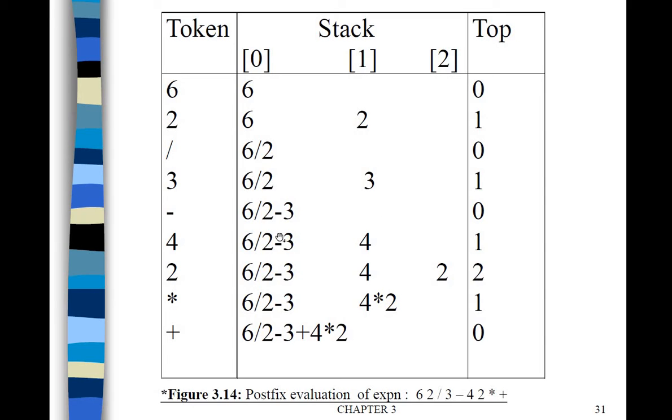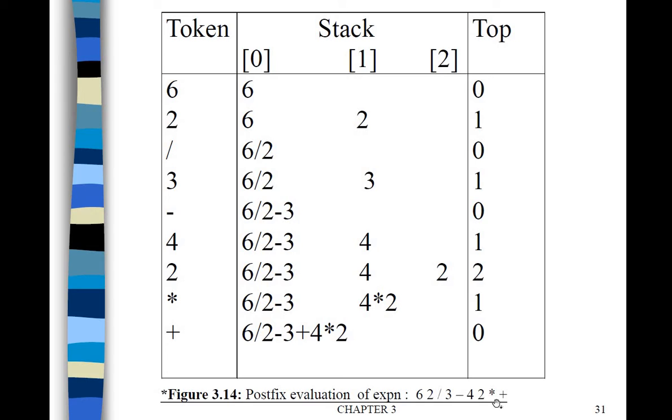Okay, so 3 minus 3 is 0, and that will be pushed onto the stack again. So that 0 will be there in the stack now. Then after that 4 will be scanned, and that will be pushed onto the stack. So in the 0th location 0 we have, and in the first location 4 we have, and in the second location 2 we have.